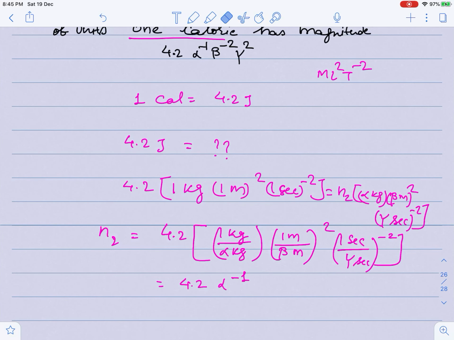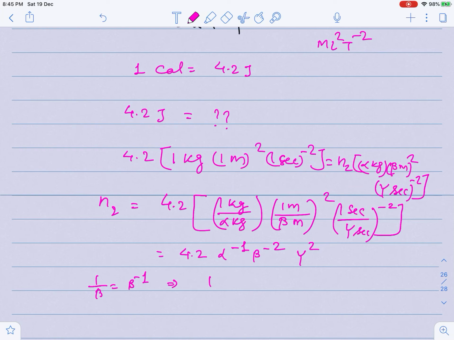So I can write this as beta to the power minus 2, and gamma to the power 2, because 1 by beta can be written as beta to the power minus 1, and 1 by beta to the power 2 can be written as beta to the power minus 1 whole squared, that is beta to the power minus 2.